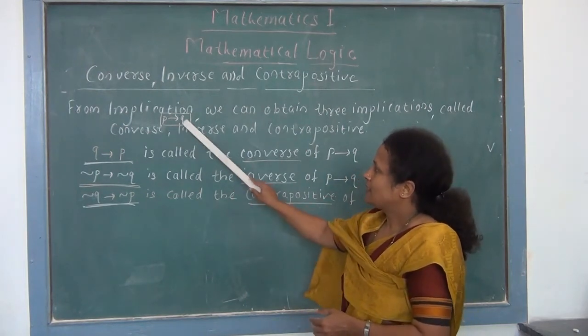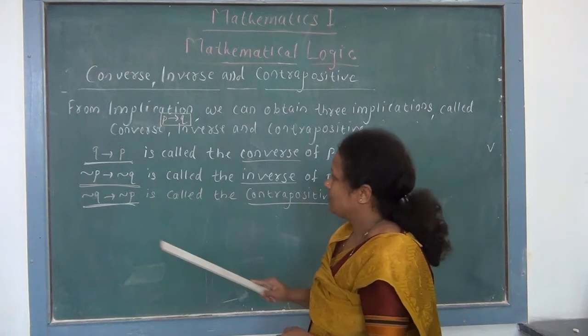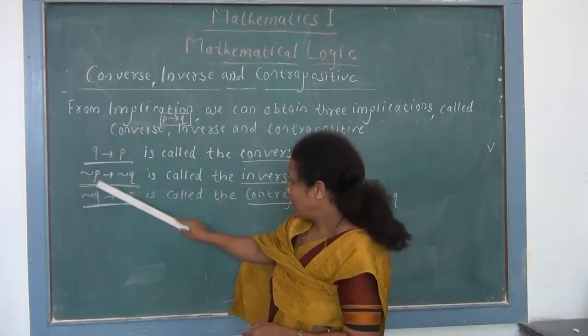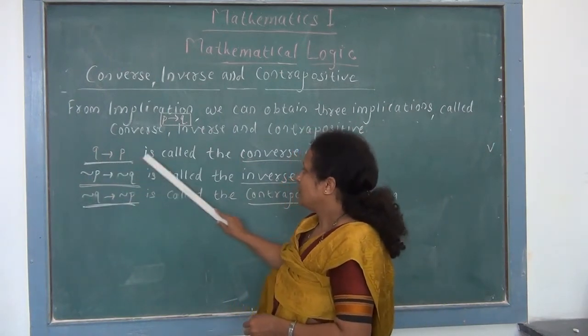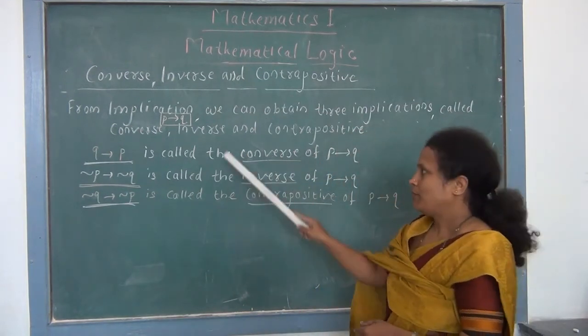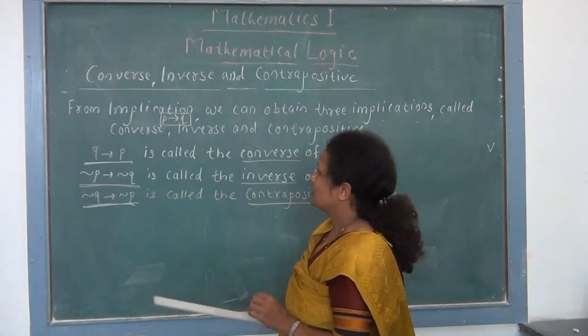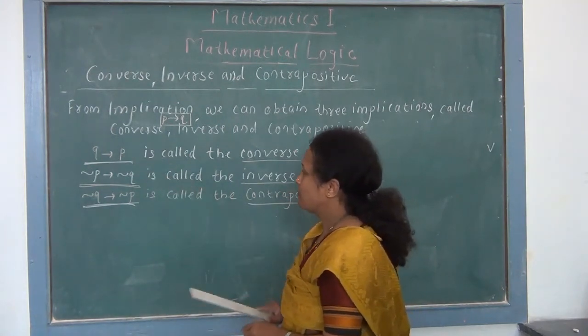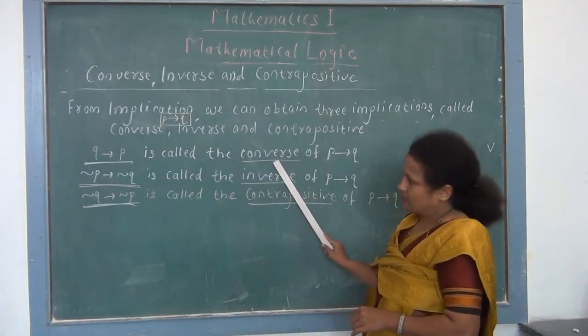So if P implies Q is our given conditional statement, then symbolically Q implies P is called the converse of P implies Q.